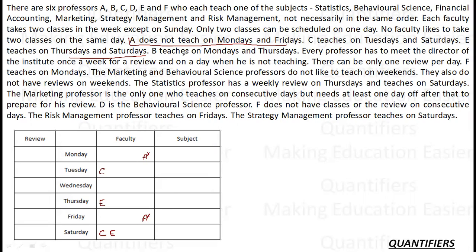B teaches on Mondays and Thursdays. So B teaches on Mondays and B teaches on Thursdays. As soon as I have written this, can I say for A there are only 2 places left now? I cannot place A here or here, 2 faculties have already come. So for A there are only 2 days, Tuesday and Wednesday, right? So A is also sorted.